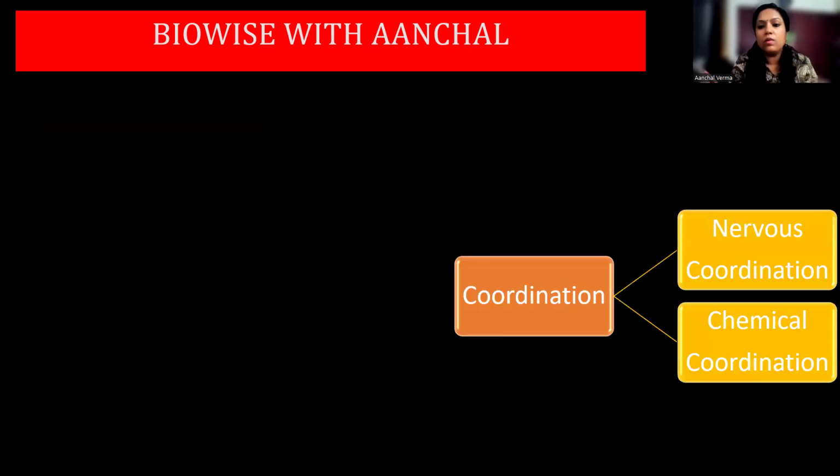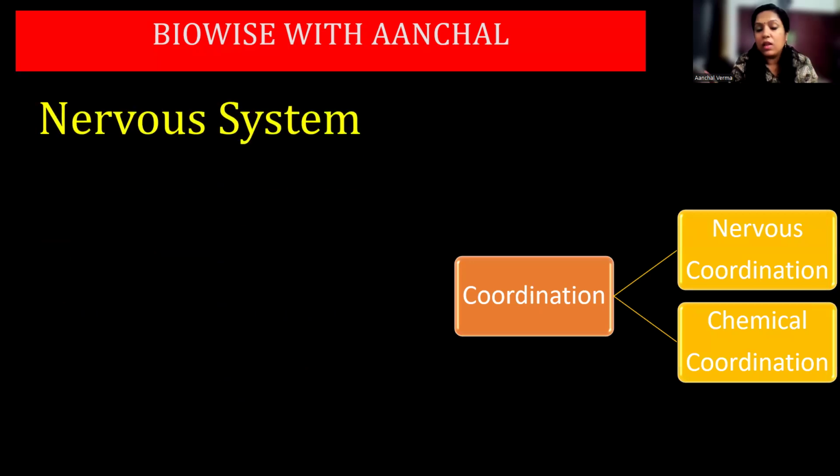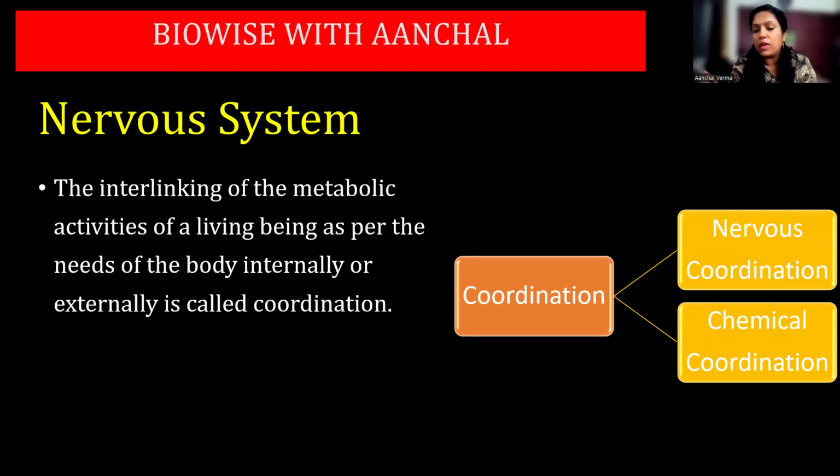Understood. Now, when we talk about coordination, there are two types of coordination. One is nervous coordination and one is chemical coordination. Now, what is coordination before that? Coordination is basically the interlinking of your metabolic activities, that is, whether you do it internally or externally. That is called coordination. Okay.